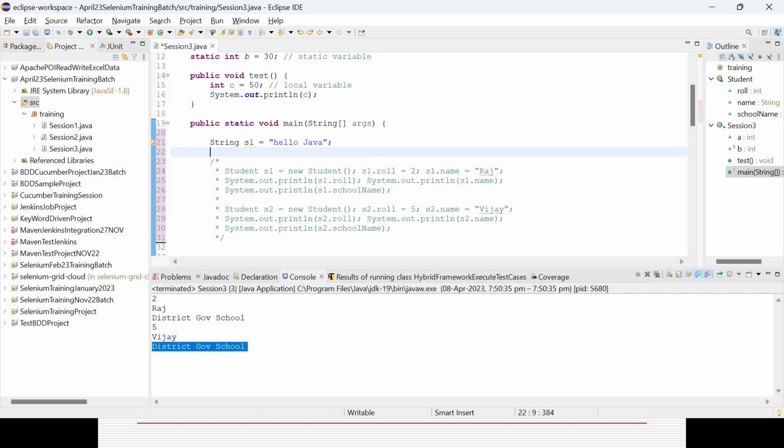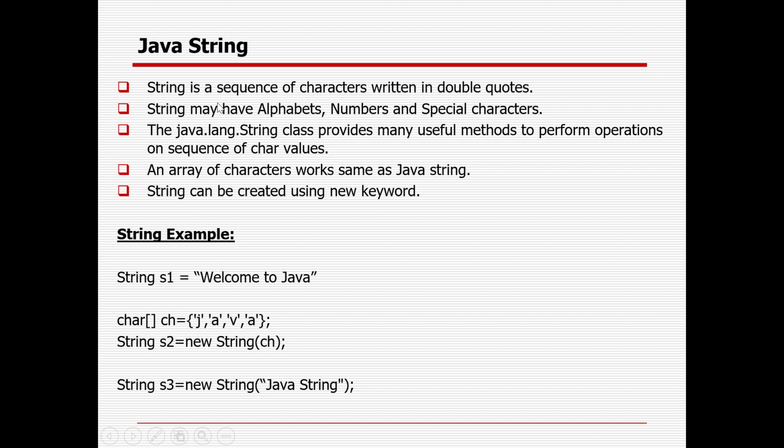That is the way you can simply define a string. A string is a sequence of characters written in double quotes. A string may have alphabets, numbers, and special characters. An array of characters works the same as a Java string. A string can also be created with the help of the new keyword, and you can convert a character to a string. That is the way. The java.lang.String class provides many useful methods to perform operations on a sequence of character values.